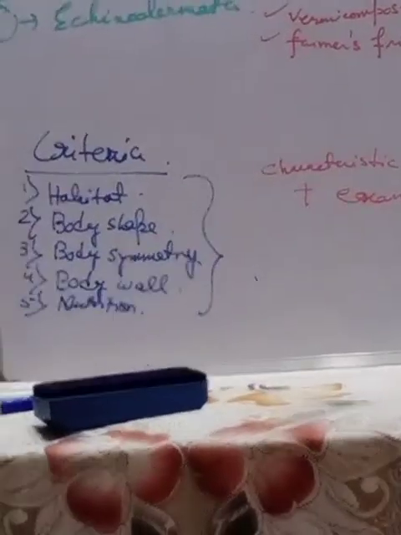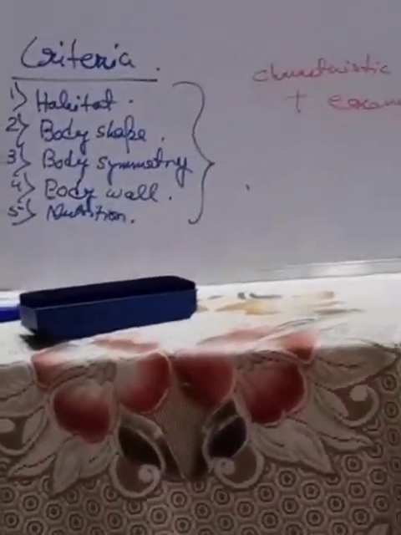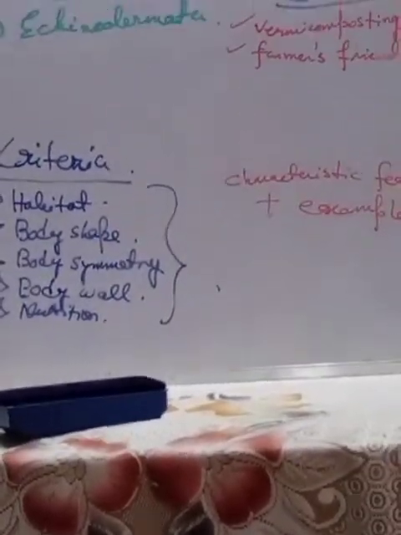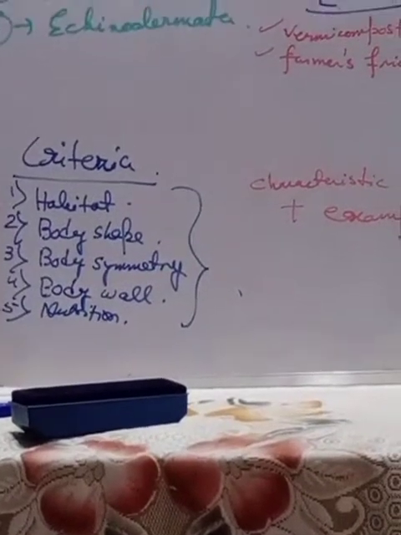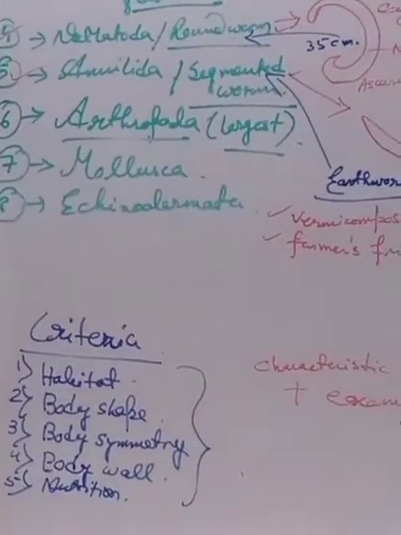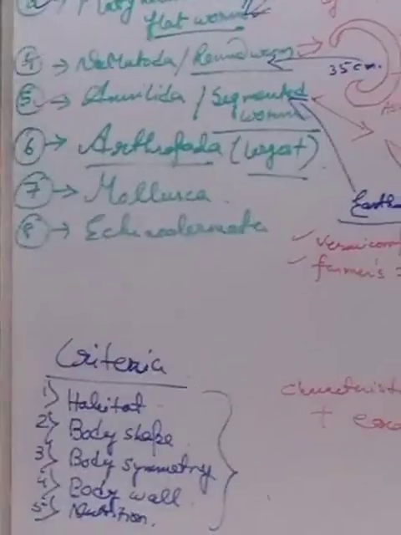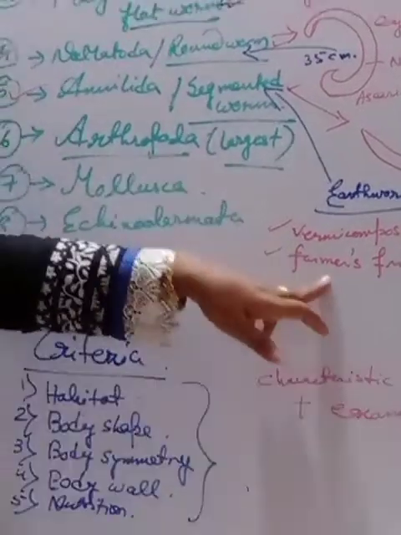They live in the burrows and feed on the dead organic matter. While feeding, they break down and decompose it, and the undigested portion, the waste product that they give out after taking the food, is in the form of small pellets that increases the fertility of the soil. That is why they are known as the farmer's friend.